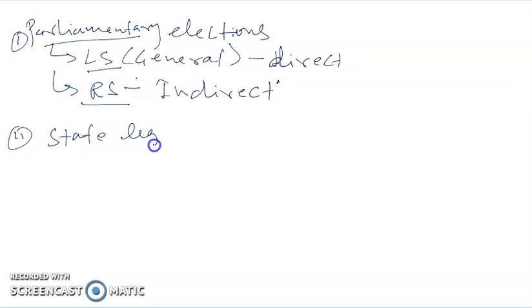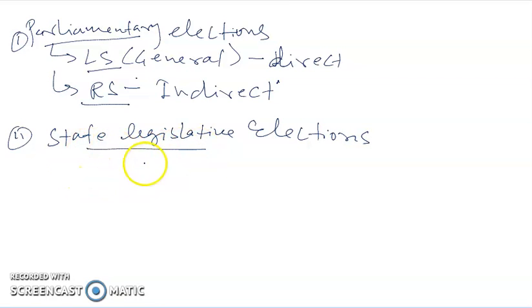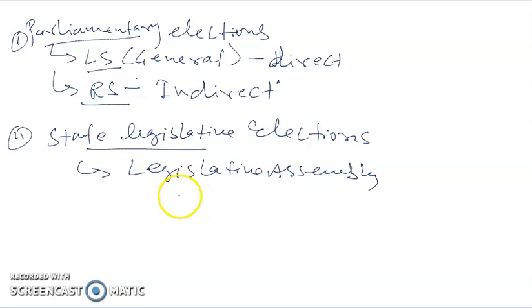State legislative elections. In this we have election to legislative assembly of the state, or of all the states concerned. So these are the elections.